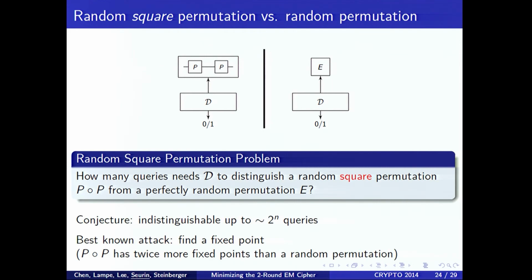So we conjecture that it needs close to 2 to the n queries, but we don't know how to prove it. And the best attack we are aware of is to find a fixed point of the permutation, because for a square permutation, it's easy to show that it has twice more fixed points than a perfectly random permutation. But this attack requires close to 2 to the n queries. Okay.